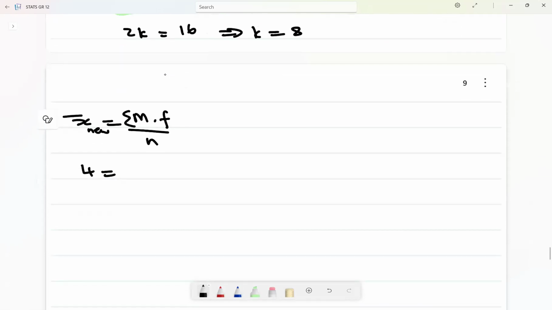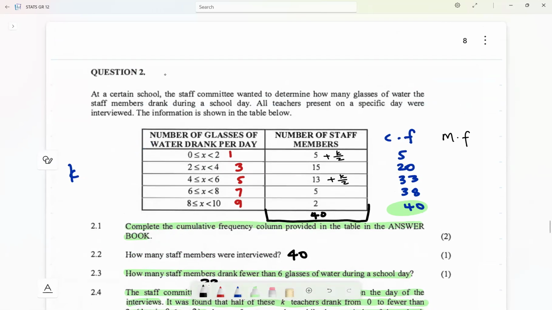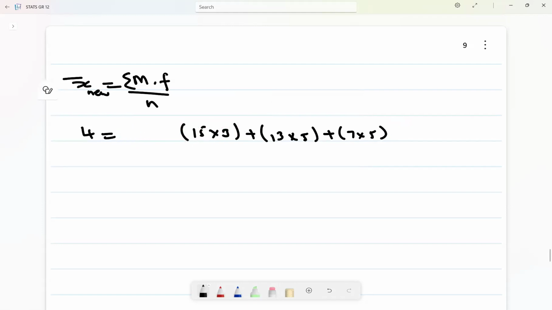And then for the midpoint multiplied by frequency, I'll just multiply 1 by 5, the normal 1 by 5, 3 by 15, and all of that, and then plus 13 by 5, 7 by 5, and then plus 9 times 2.